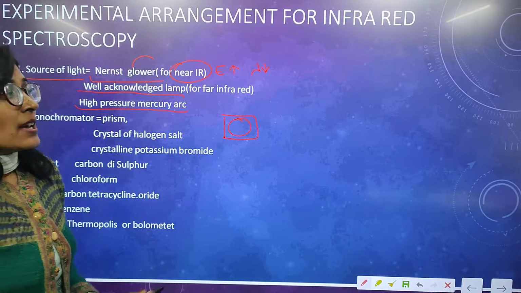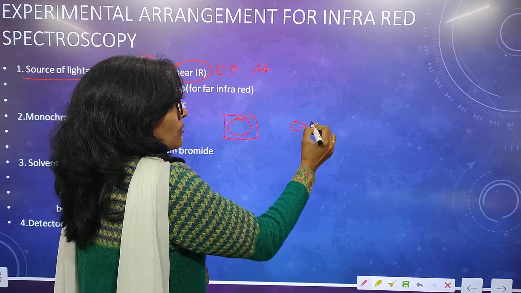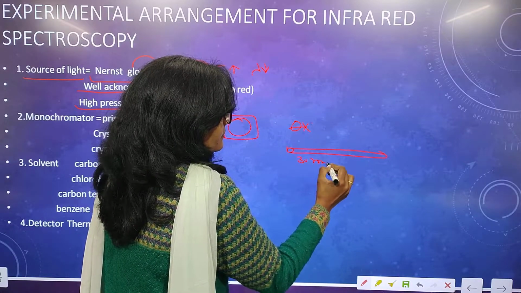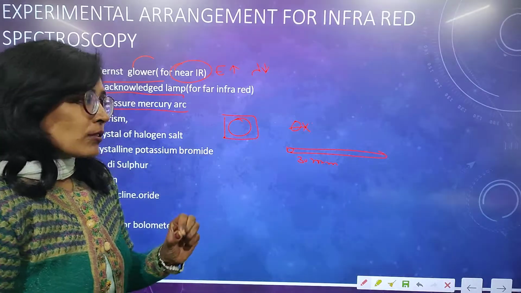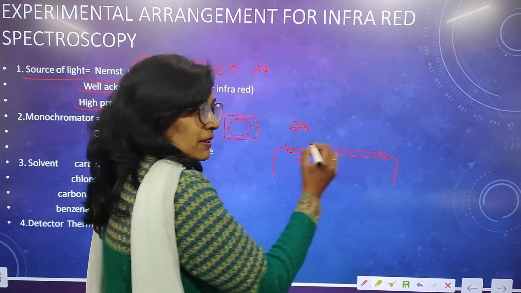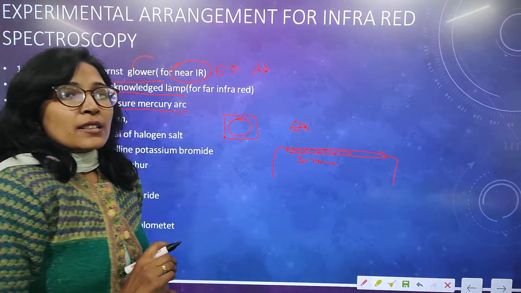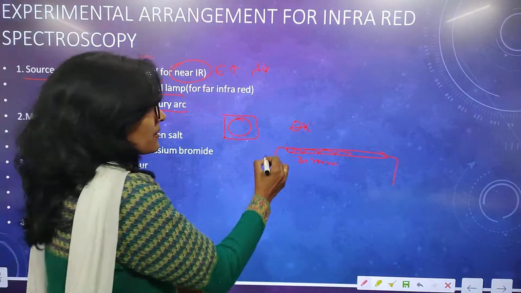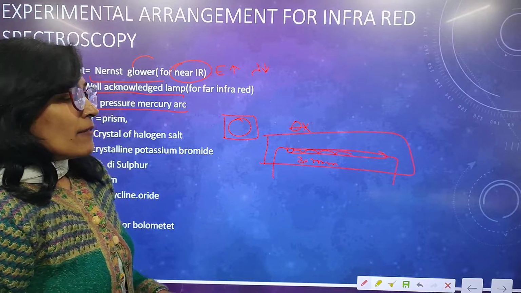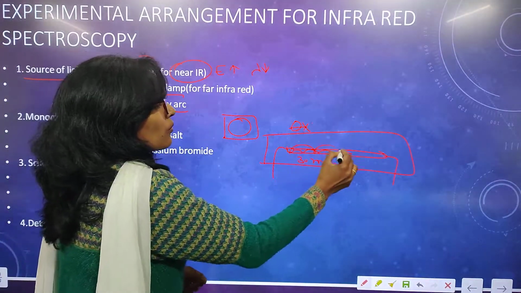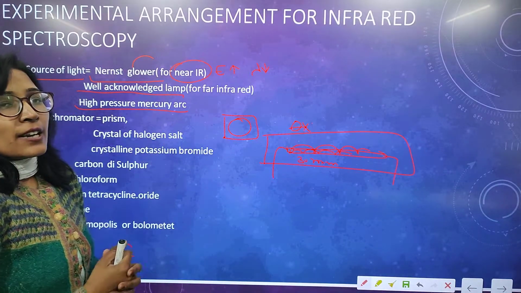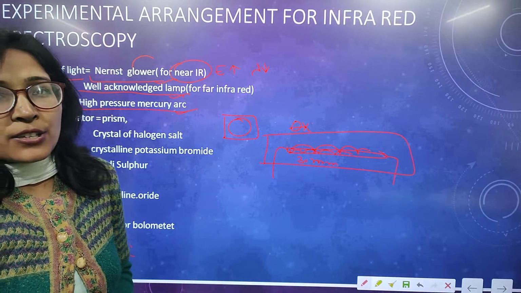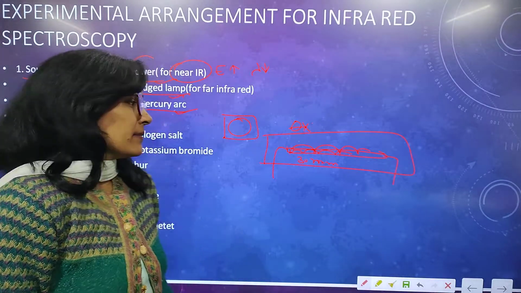But in the Nernst Glower we have a rod, 30 mm long, a very fine rod, and its terminals are made of silver metal. This rod has an outer coating of a rare metal oxide like zirconium oxide, and we enclose this in a glass tube. When we pass electricity through it, it glows and gives us light of the infrared region. So with the help of these three sources, we produce infrared radiation and use it for our study.